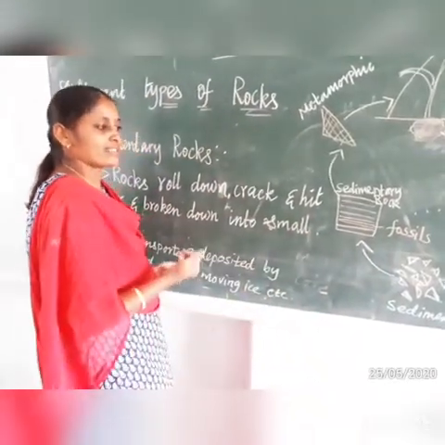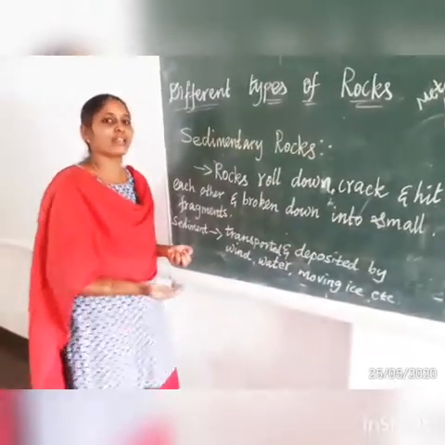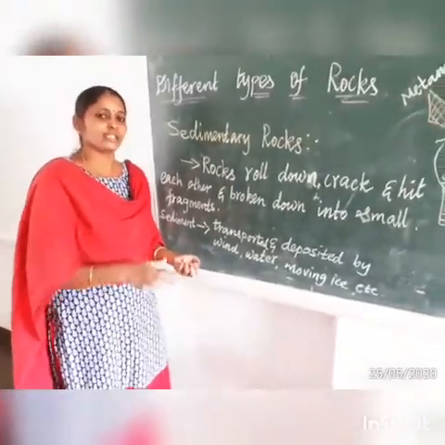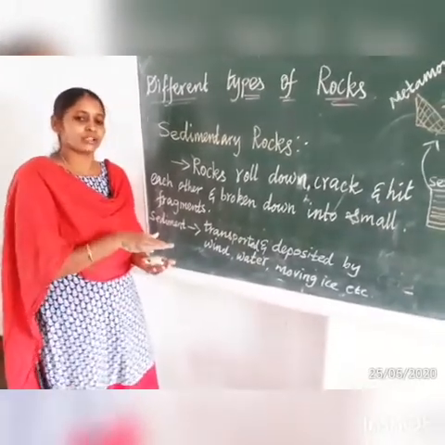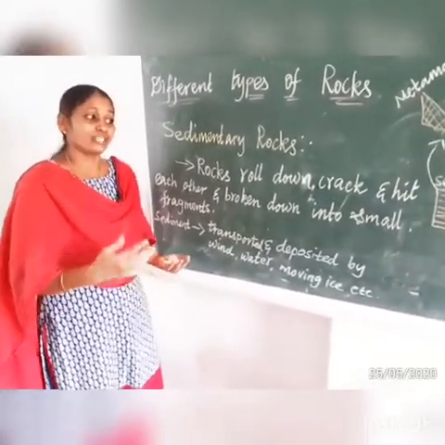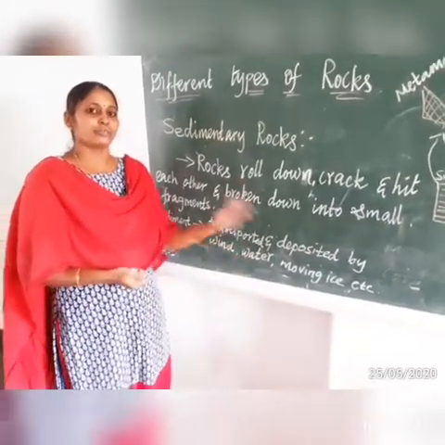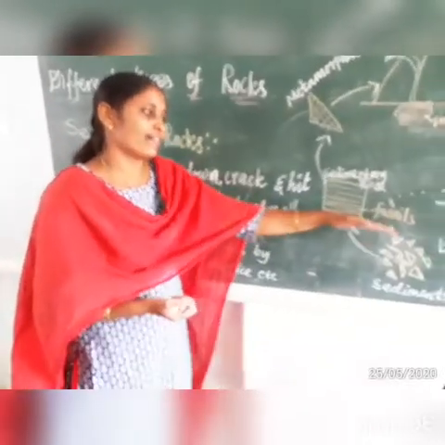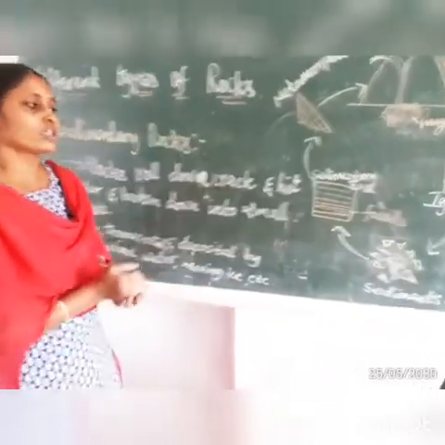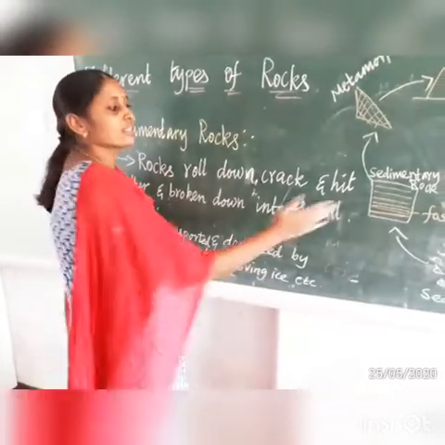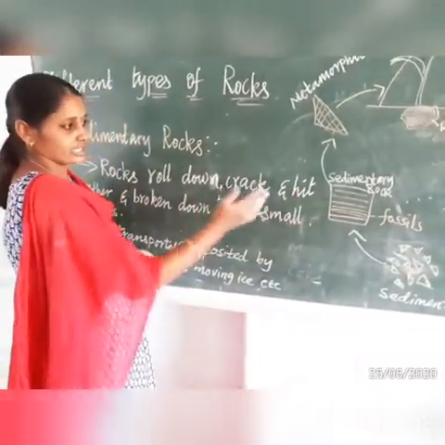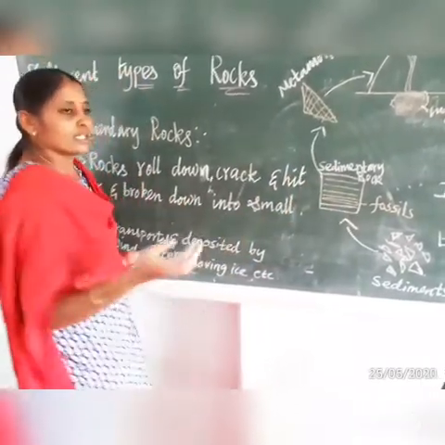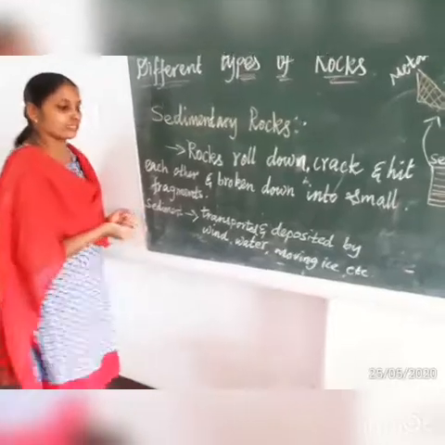So with fossils, suppose at the time of an earthquake, human beings, buildings, everything will go inside the earth, and due to the pressure of the earth, after a long time it will convert into petroleum, diesel or coal. So from these fossils only we get these things. Where can we get them? In the second type of rock belt alone. In sedimentary rock alone you can get coal, petroleum and these things.